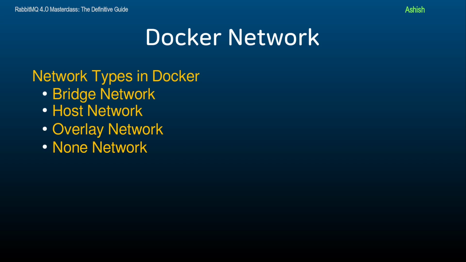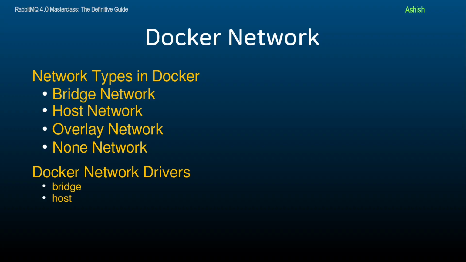We also have Docker network drivers. A network driver determines how containers are connected to the network. When you create a network, you can specify the driver to use. There are several drivers available, but the most commonly used ones are bridge, the default network driver for a container. It allows communication between containers on the same host.